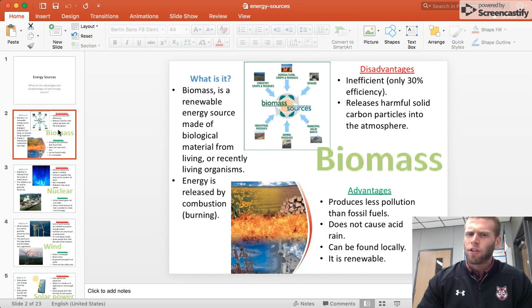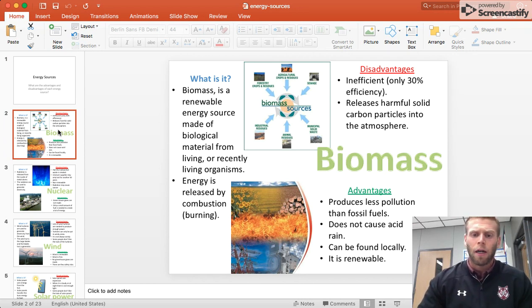So what are the disadvantages of biomass? It's inefficient, so only 30% efficiency. Inefficient means it's not very effective for how much work you have to do. It releases harmful solid carbon particles into the atmosphere. So those are just a couple of the disadvantages.